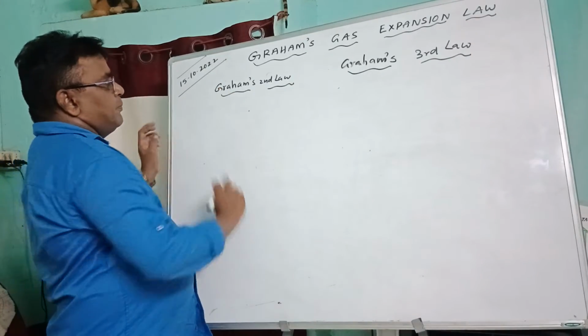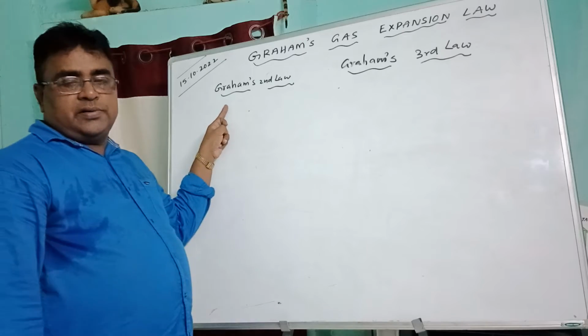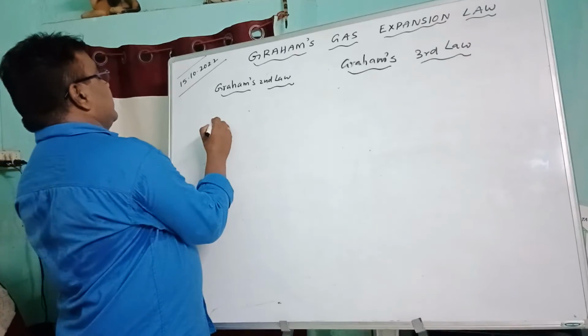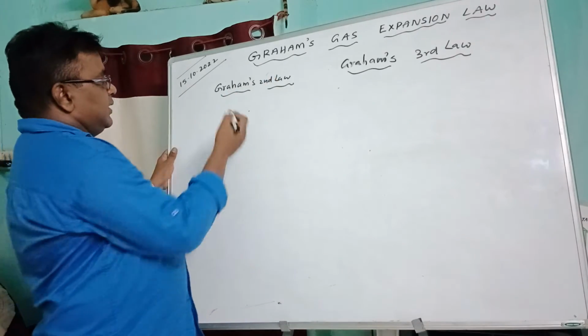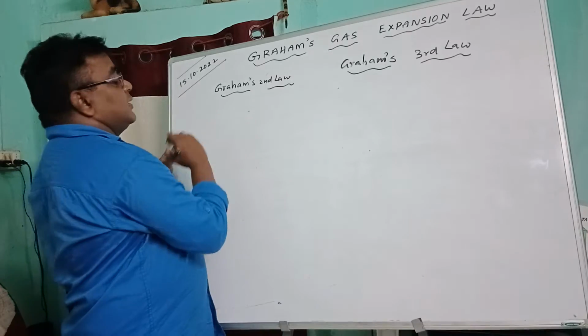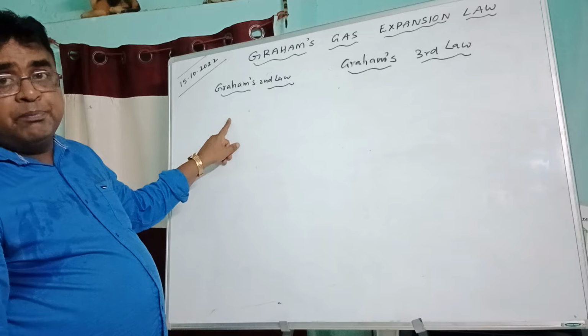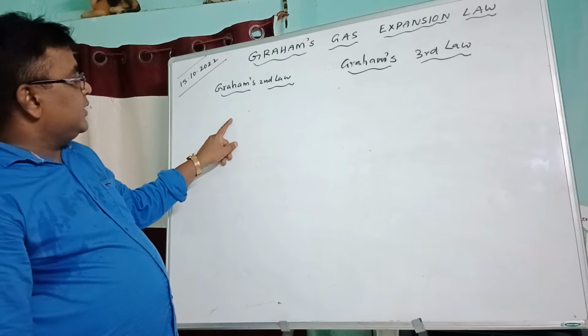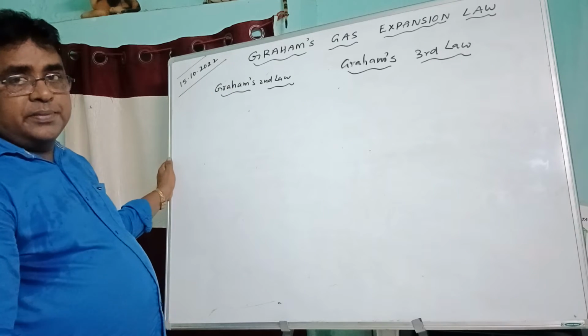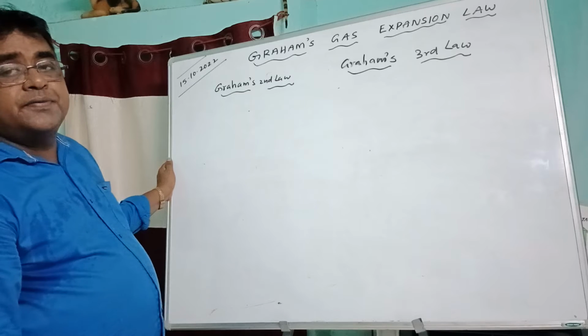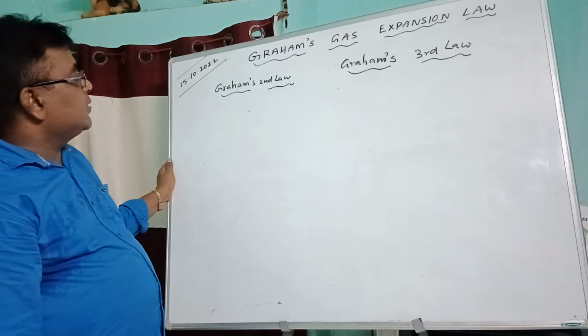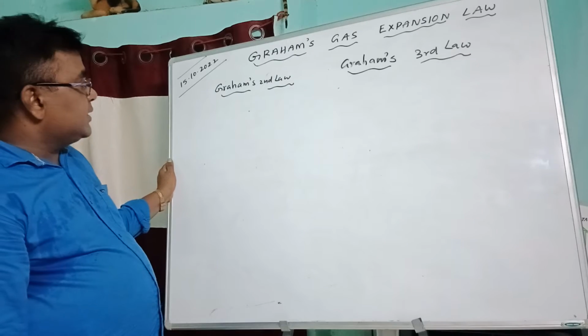That means the rate of diffusion R, like molecular mass, the rate of diffusion R is inversely proportional to the square root of its density. Definition repeated: the rate of diffusion R is inversely proportional to the square root of its density.